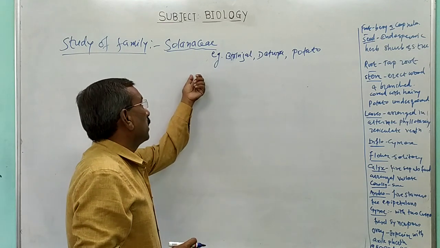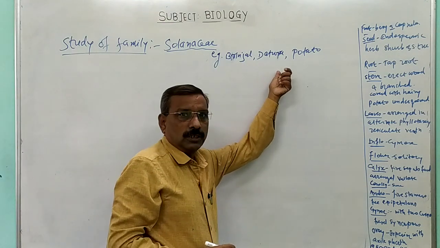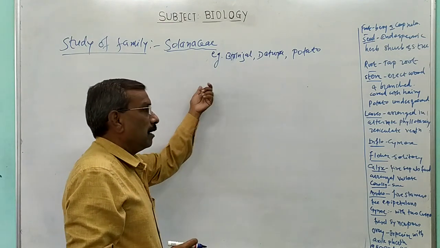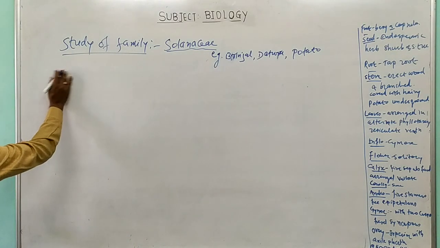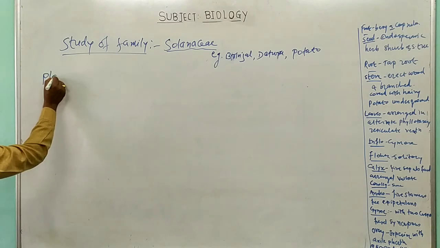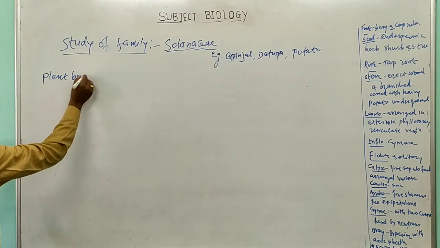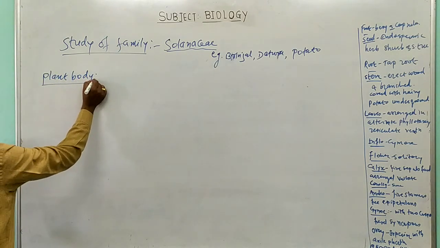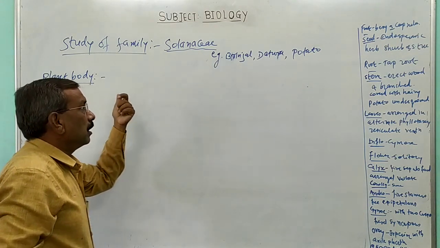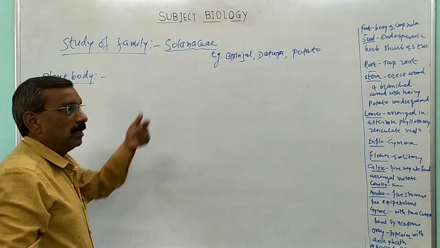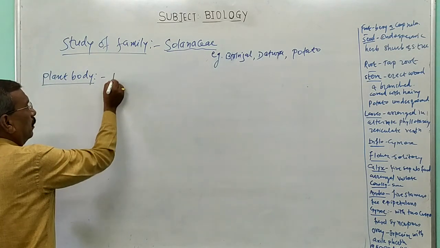Now, keeping in mind the examples of this family, we are going to study this family in detail. The first one we are going to study is the plant body of family Solanaceae, or you may call it the habit of the plant. Generally the members of the family Solanaceae are herb.